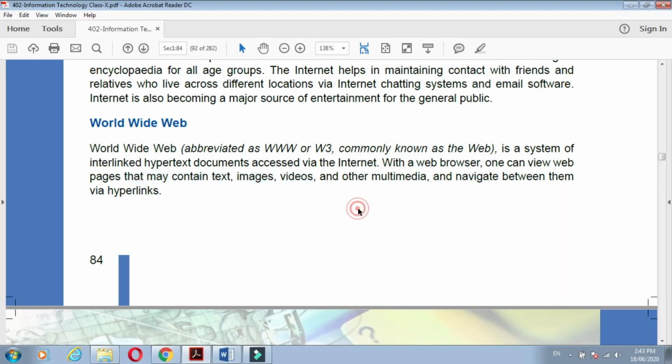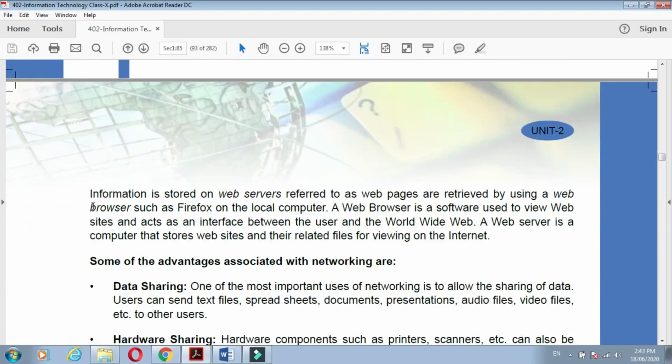Understand? Now next, see. Information is stored on web servers, referred to as web pages, and is retrieved by using a web browser. Which are the web browsers?